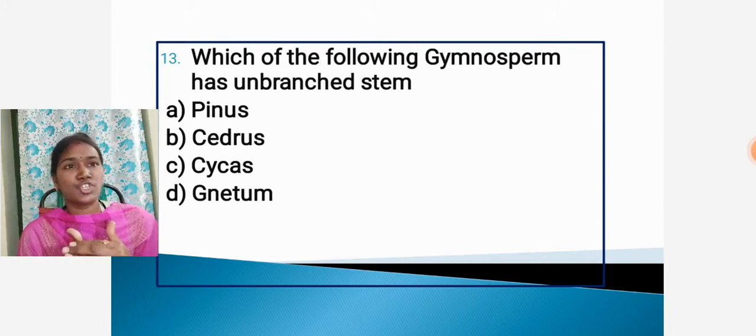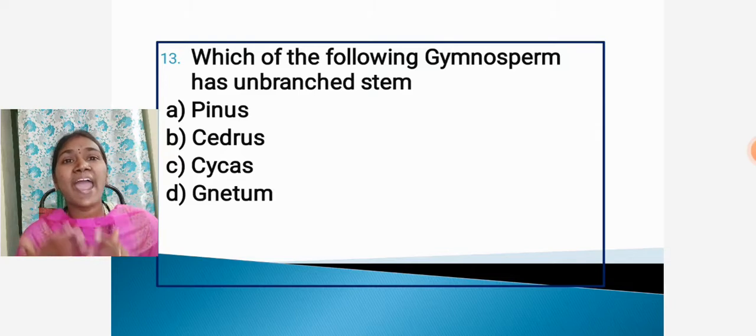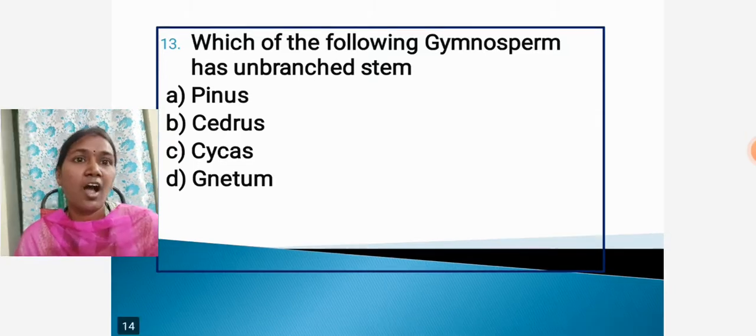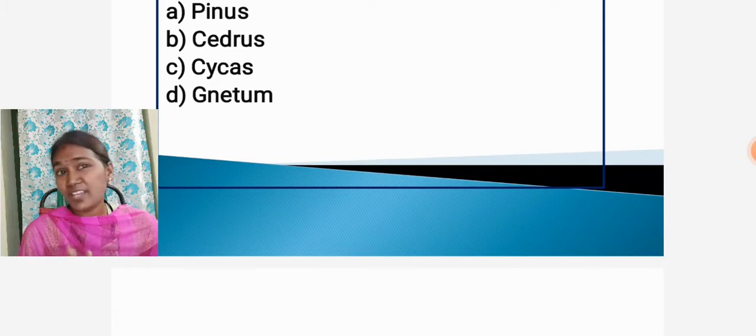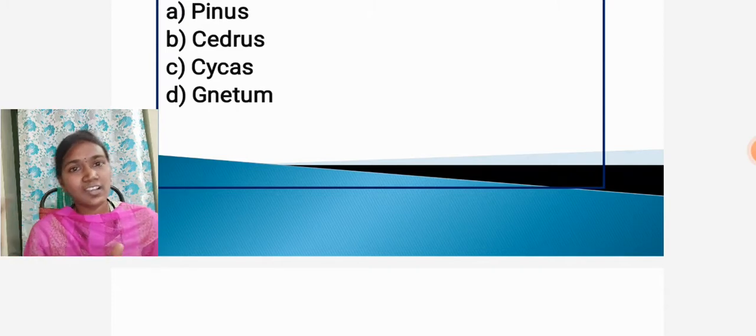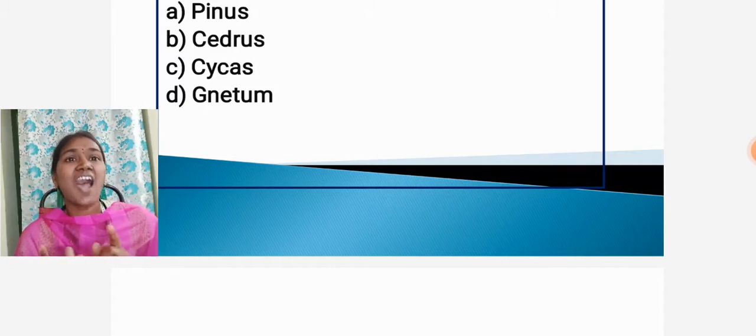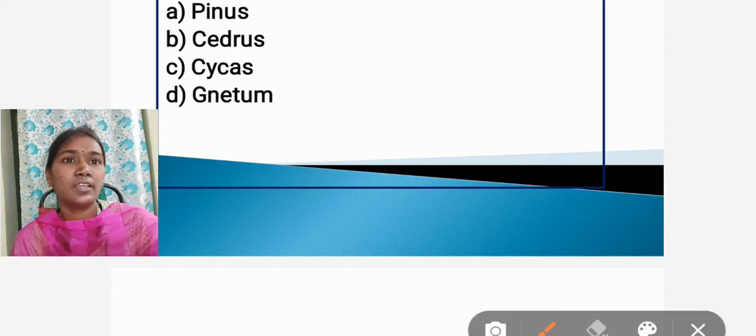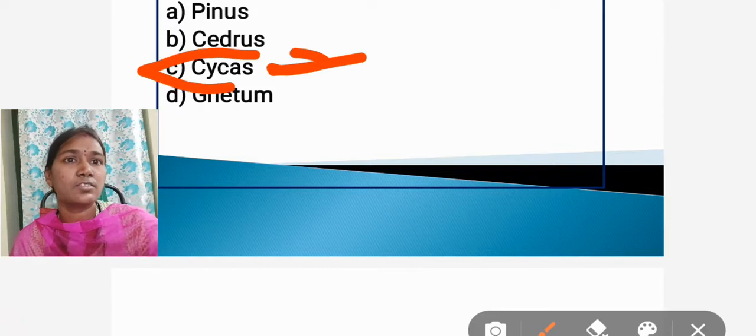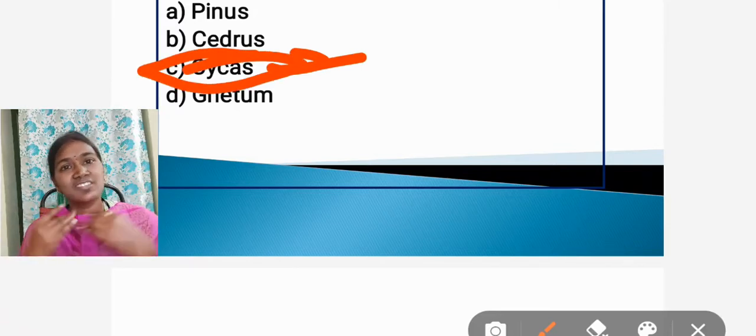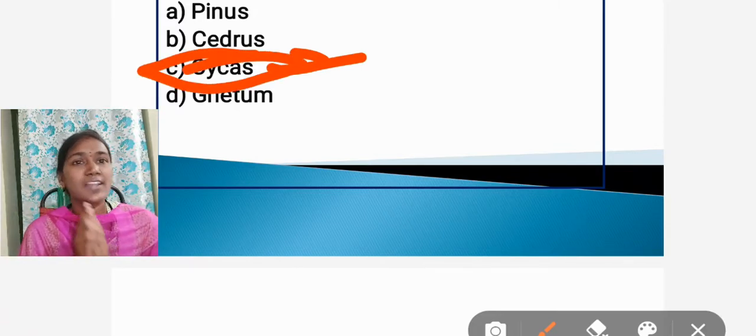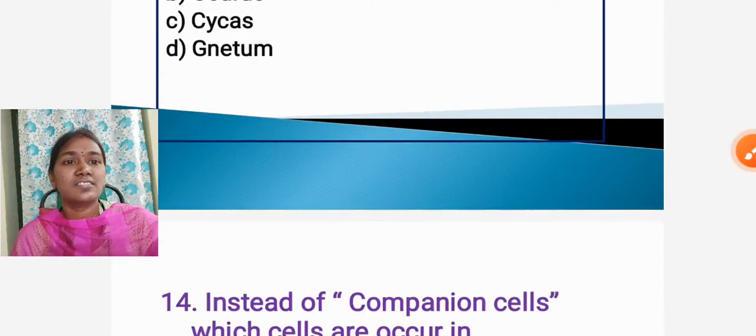But in this question, which gymnosperm plants have an unbranched stem? Option A, Pinus. Option B, Cedrus. Option C, Cycas. Option D, Gnetum. We showed these pictures in the gymnosperm general characters. The answer is absolutely Cycas. Why? Because Gnetum is branched, Cedrus is also branched, Pinus is also branched. So the unbranched stem is Cycas. The answer is Cycas, option C.